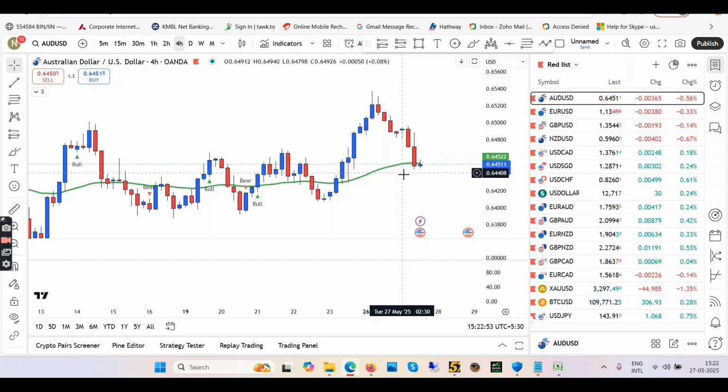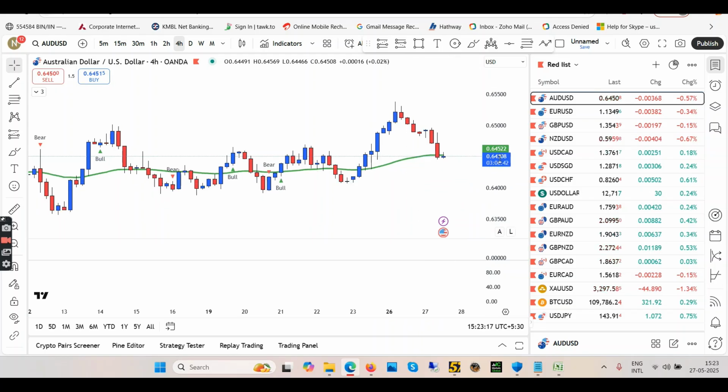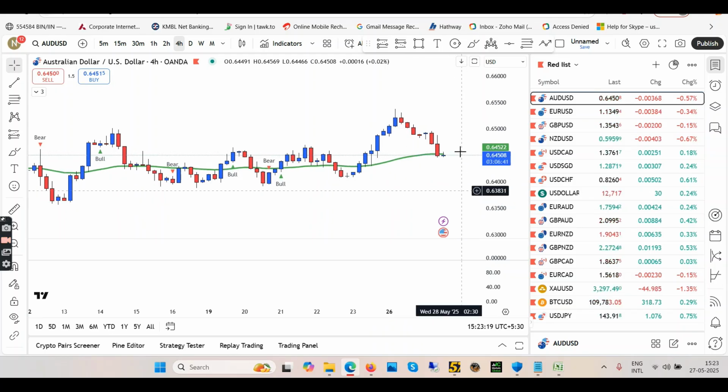So what else do we have? We have a second possibility: if this continues to go down and you want to go sell, then you have to wait for this low to break, okay? If this low is broken by any coming red candles, then wait for the pullback, then a confirmation red candle, then enter sell. I don't think that's going to happen. I think more likely this red candle will be eaten by the coming blue candles, and that's where you will enter long, okay? So you know the two possibilities now, when to enter short and when to enter buy.